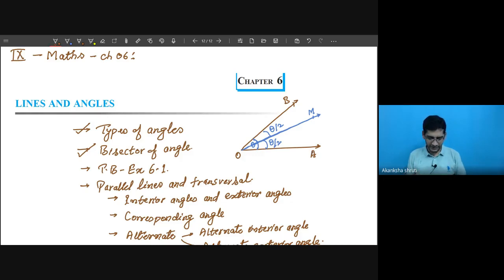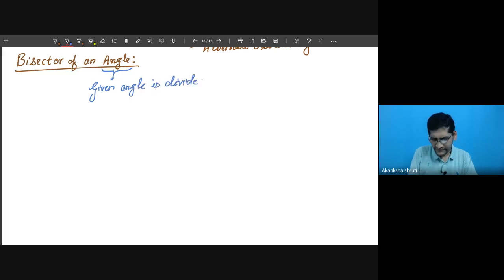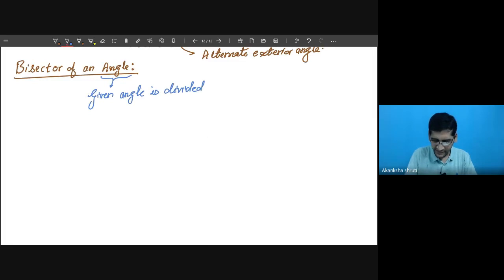So how is that? We are going to understand this. So in this case, the given angle is divided into two equal angles, or equal halves.